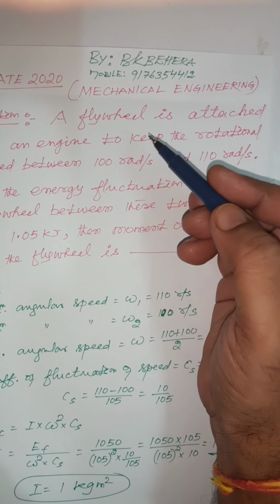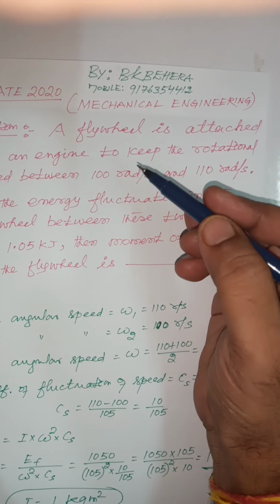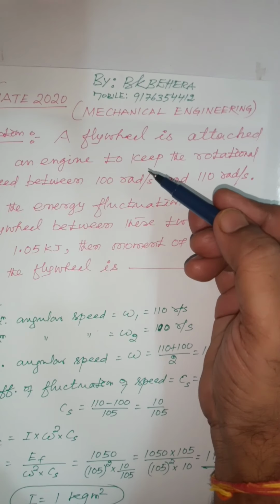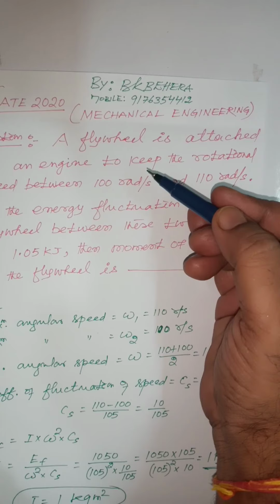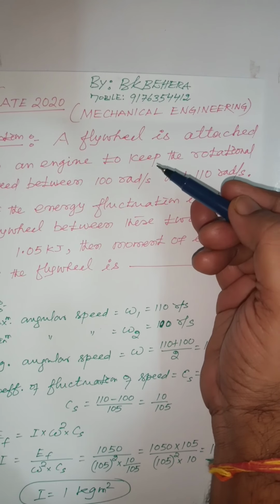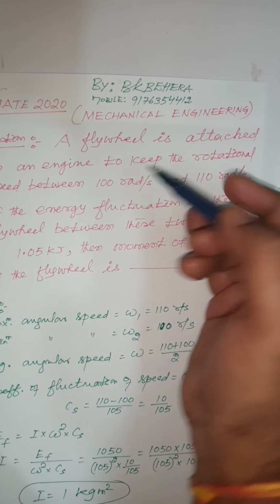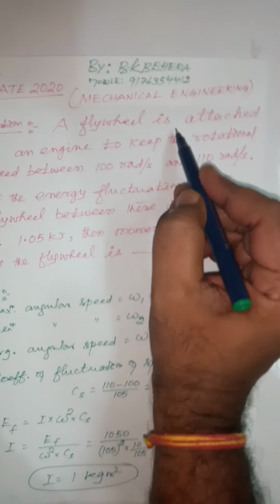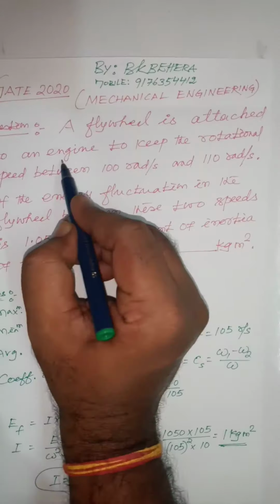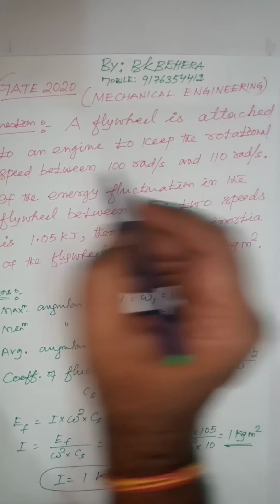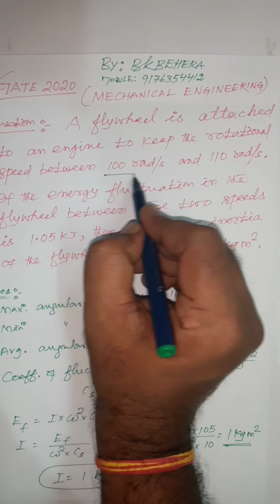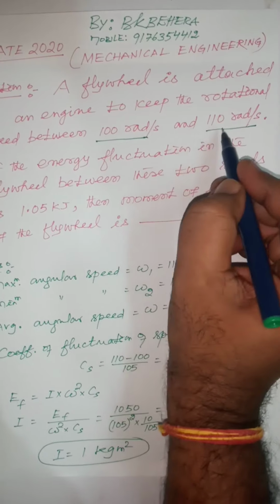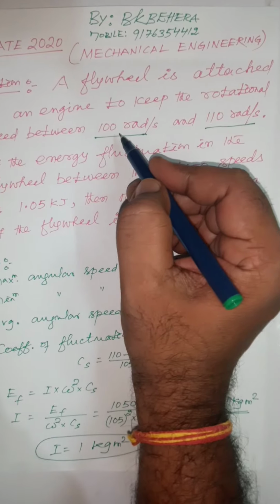Okay friends, today again I will tell another problem which was asked in GATE 2020 exam for mechanical engineering. The question was related to the flywheel, which was a chapter in theory of machine. The question was, a flywheel is attached to an engine to keep the rotational speed between 100 radian per second and 110 radian per second. So the maximum speed and minimum speed is given.